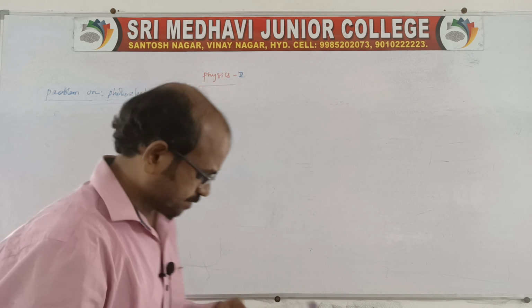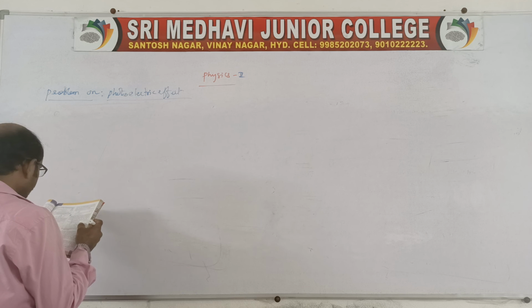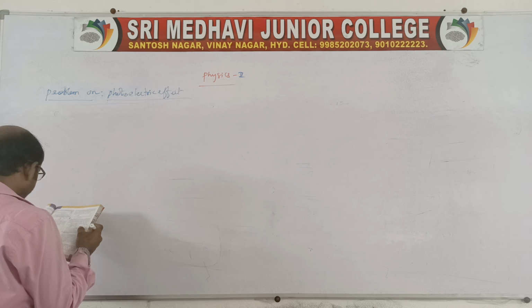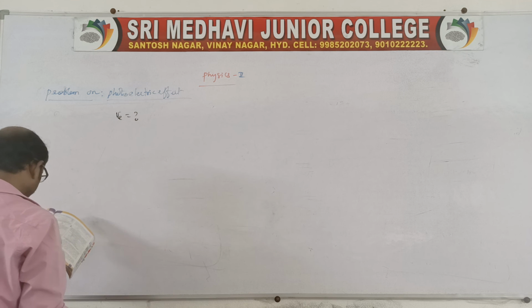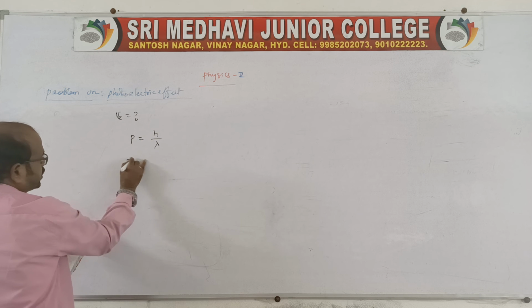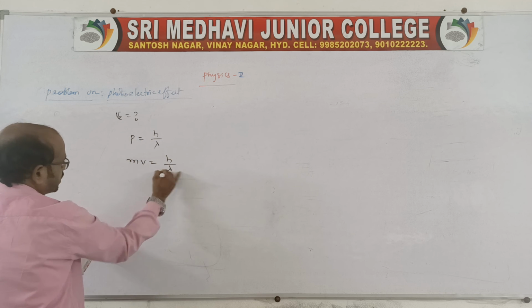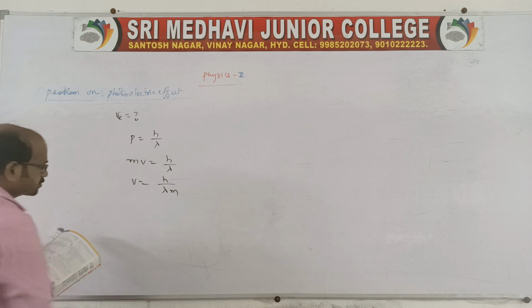What velocity is asked. So V is the velocity of the electron, and we know momentum is equal to h by lambda. Here you write mv is equal to h by lambda. Asked for V, then V is h by lambda into m.